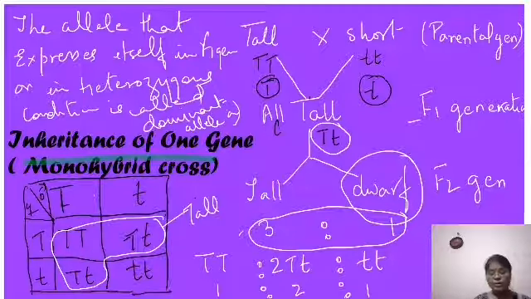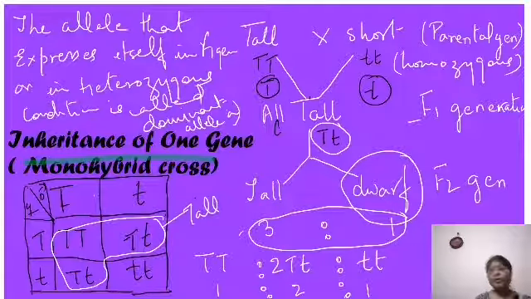So you can see here this kind of individuals, with both capital T's or both small t's, we call them homozygous. What do we call them? We call them homozygous. Homo means same, zygous.